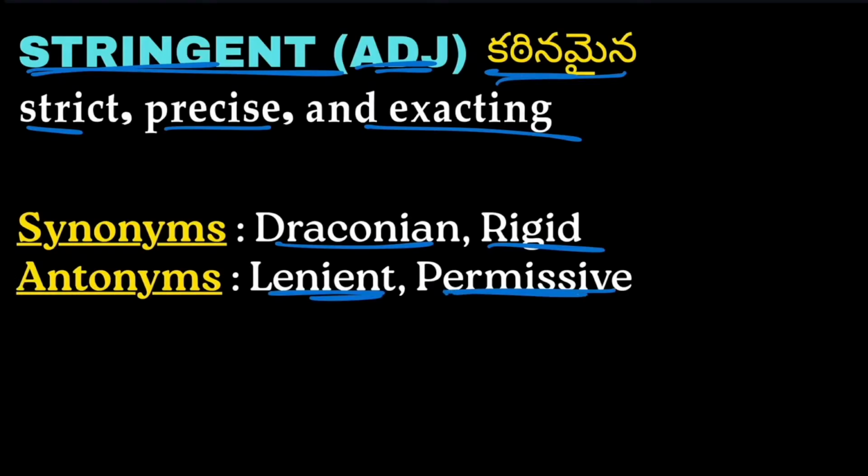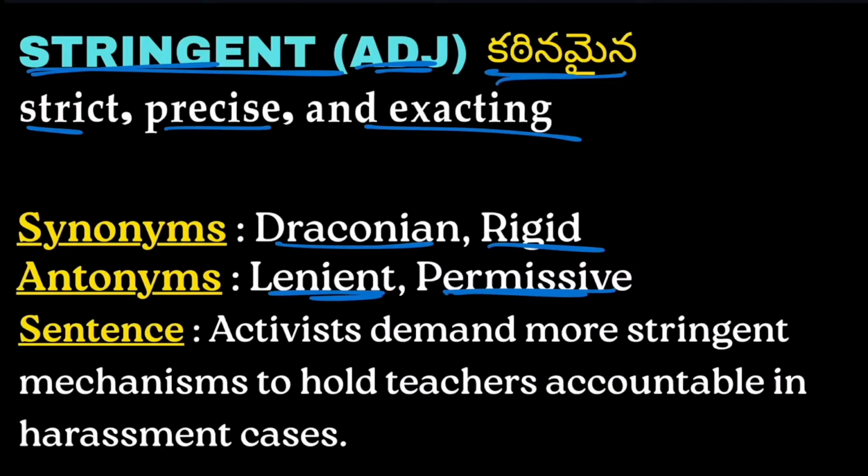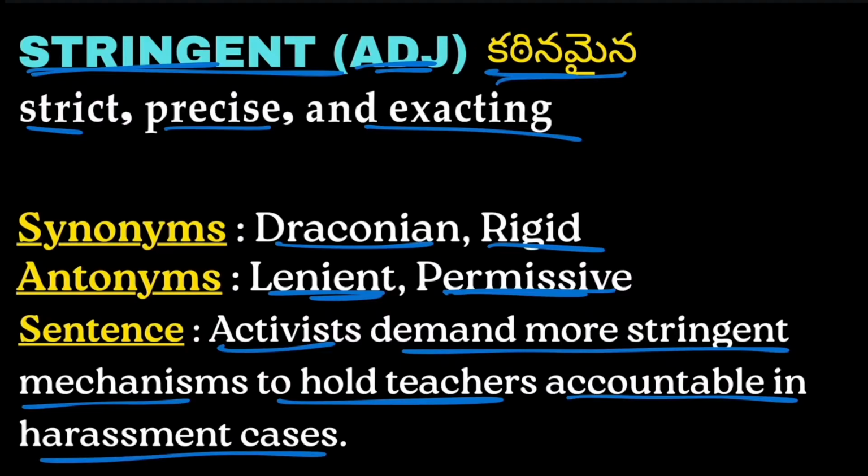Lenient and permissive means not that kind of strict. Being somewhat loose is called lenient and permissive. Example: activists demand more stringent mechanisms to hold teachers accountable in harassment cases. So activists demand more strictness in mechanisms to hold teachers accountable in harassment cases.